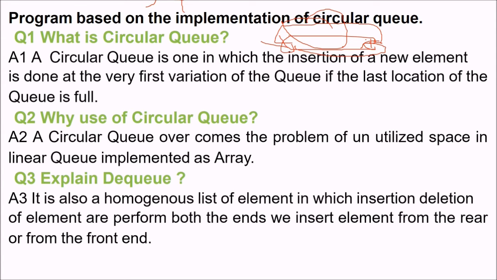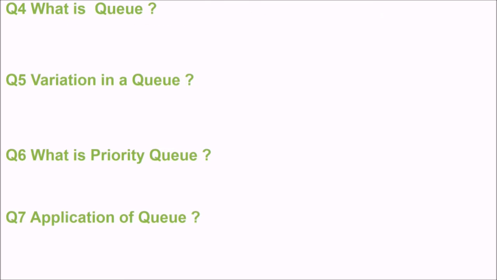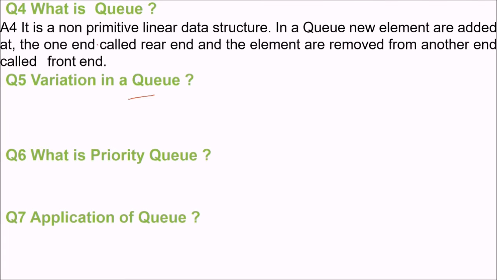Explain DQ. It is also a homogeneous list of elements in which the insertion and deletion of an element are performed at both ends. We insert elements from the rear and from the front end, both sides. What is a queue? We have already seen that a queue is not a primitive data structure like an array. It is a non-primitive data structure. In a queue, new elements are added at one end, which is called the rear end, and elements are removed from the other end, which is called the front end.